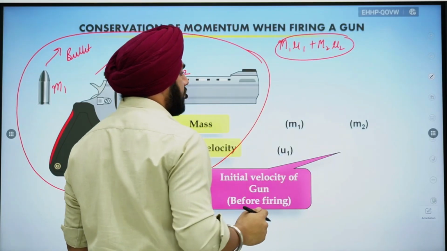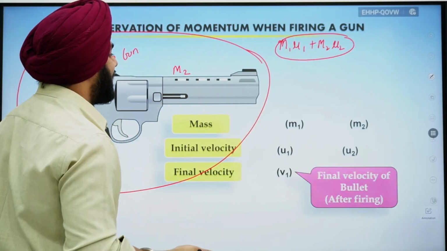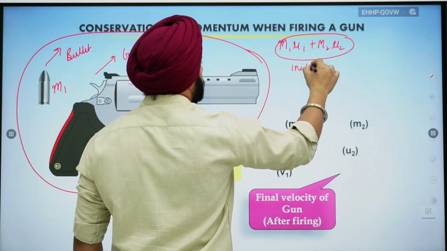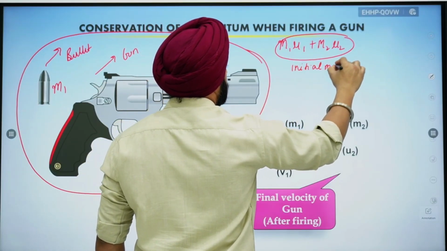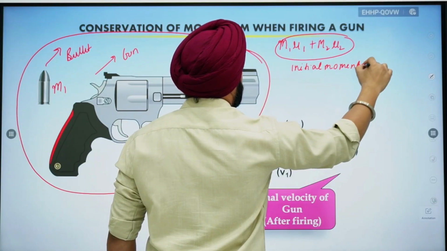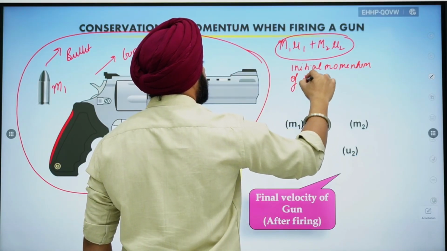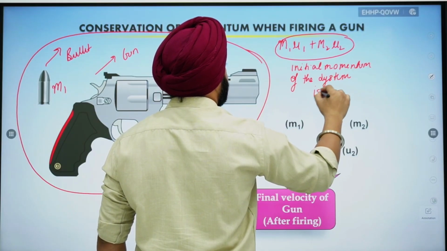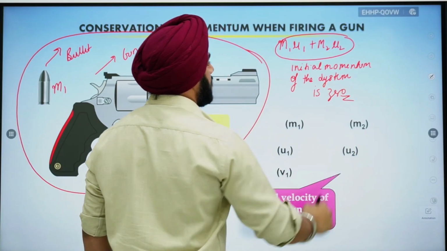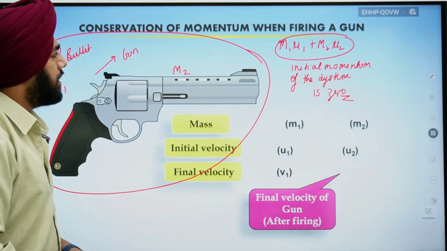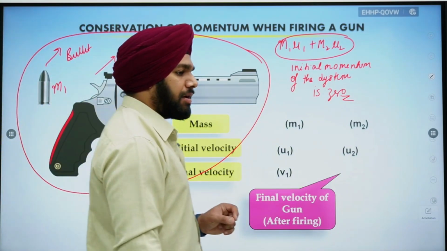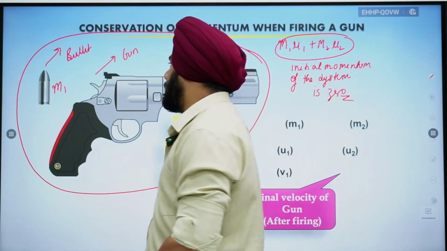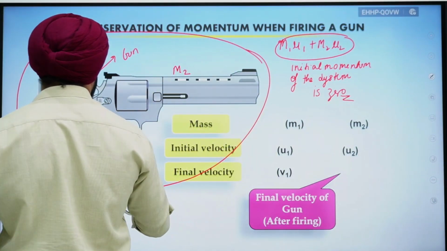But because velocity for both of them is 0, the initial momentum of the system is zero. Right? When I am saying initial momentum of the system is 0, the system comprises the gun and the bullet. Okay, this is what you have to remember, that this is one system.